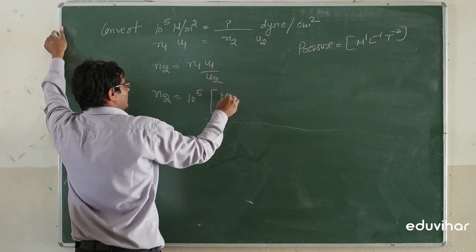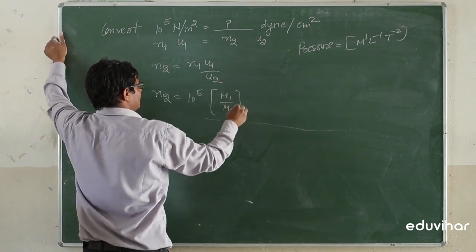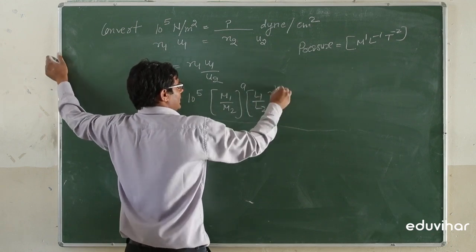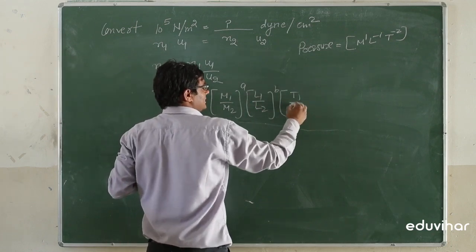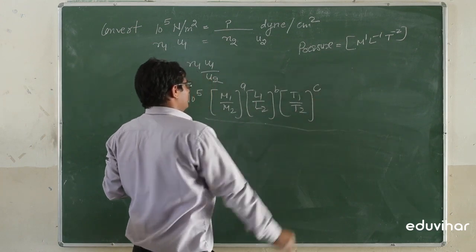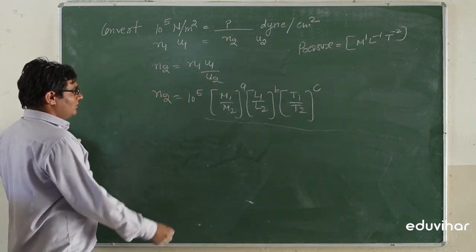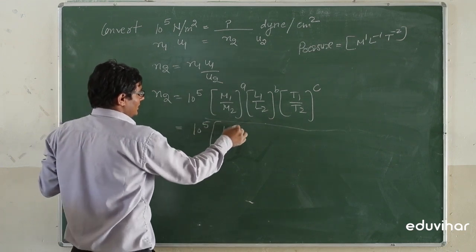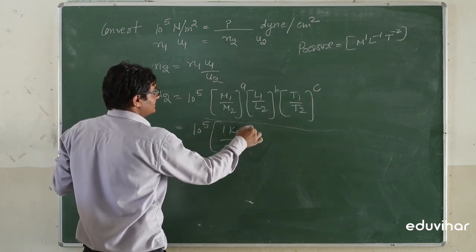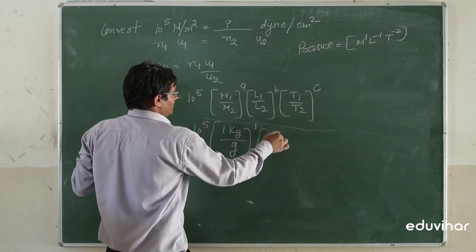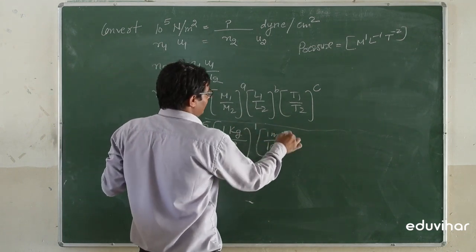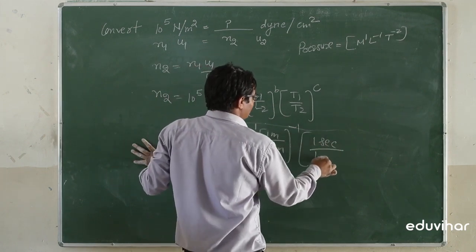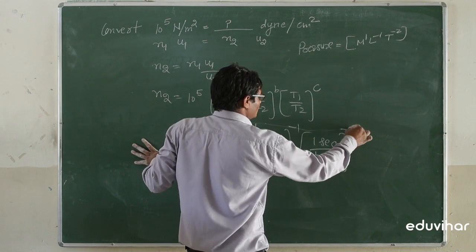The mass has power a, length has power b, and time has power c. So mass in the SI unit: 10 to the power 5 into 1 kilogram divided by gram, power is 1. 1 meter divided by 1 centimeter, power is minus 1. 1 second divided by 1 second, power is minus 2.